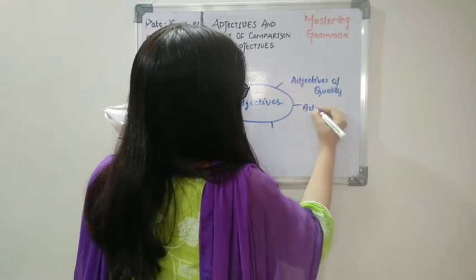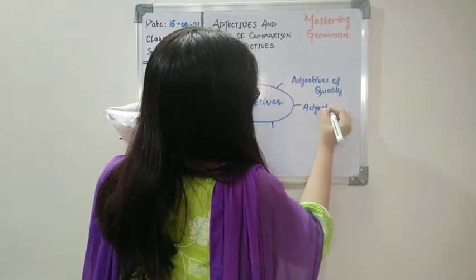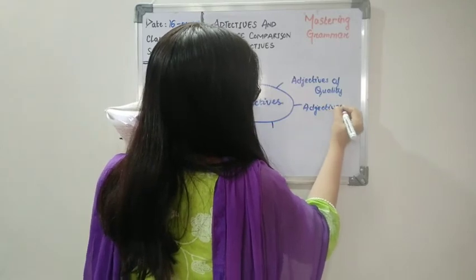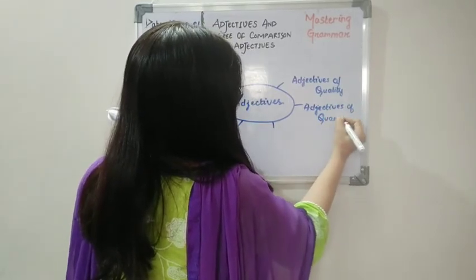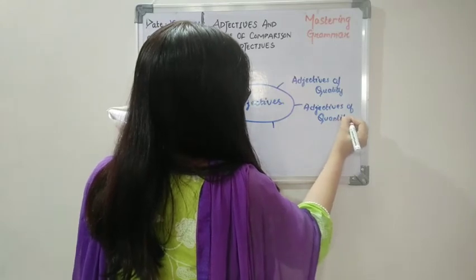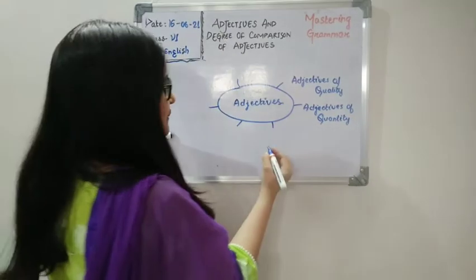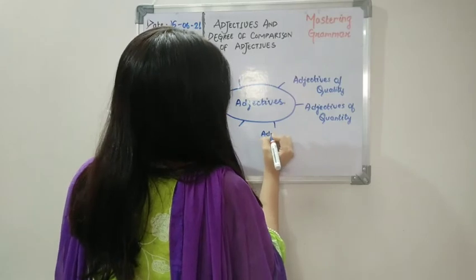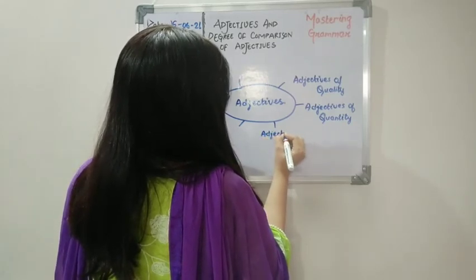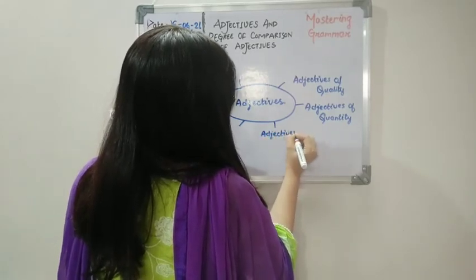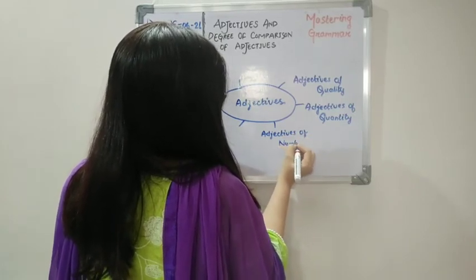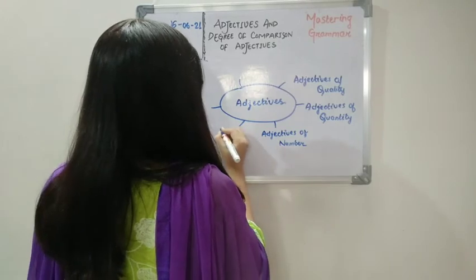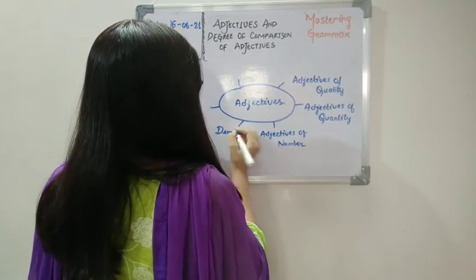Then the second one is adjectives of quantity. The third one is adjectives of number. The fourth one is demonstrative adjectives.